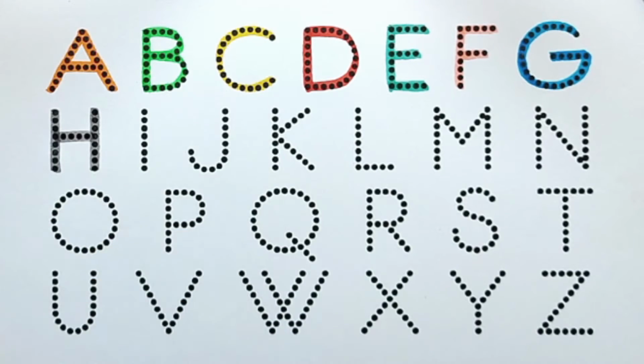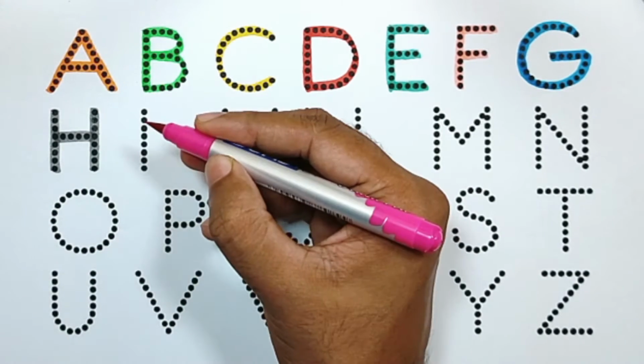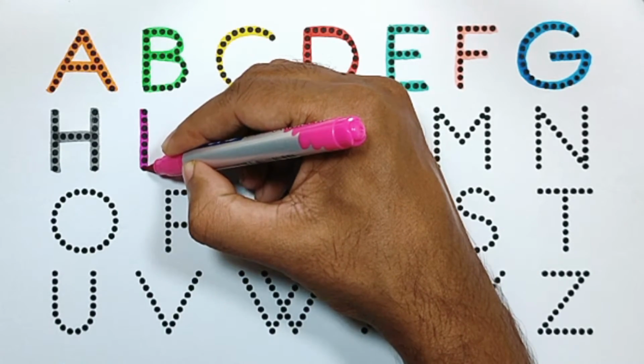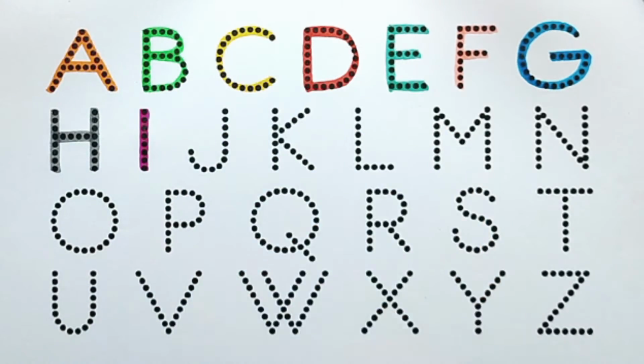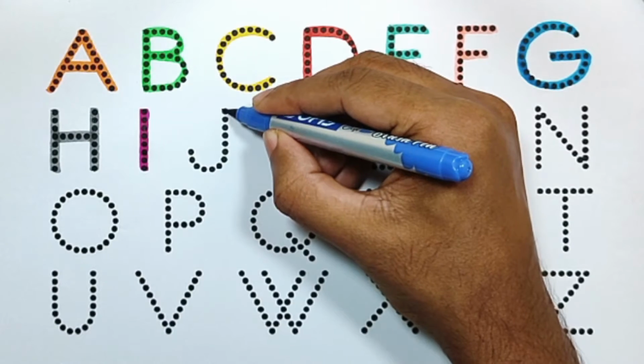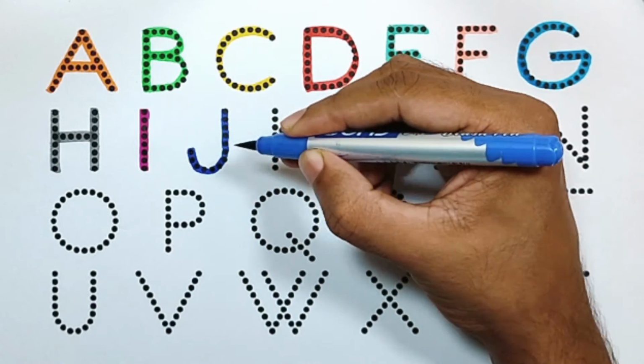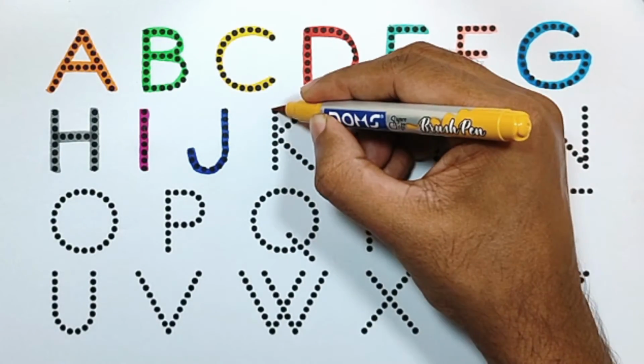H for hand. Pink color. I for ice cream. Blue color. J for juice. Yellow brown color.